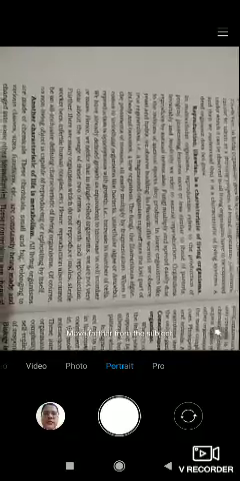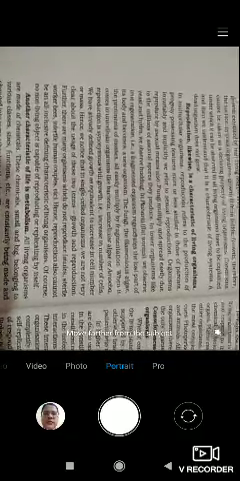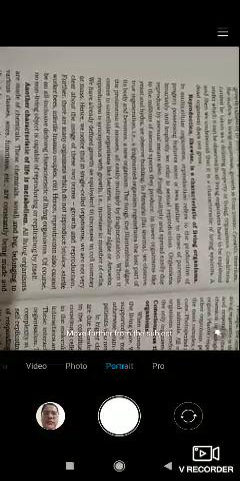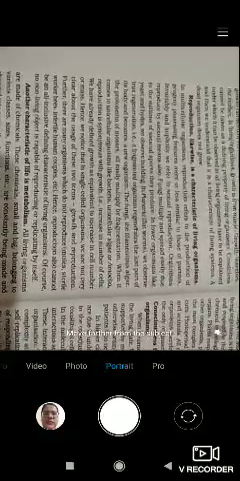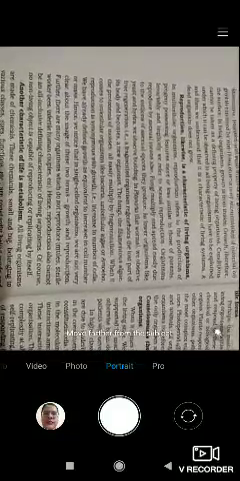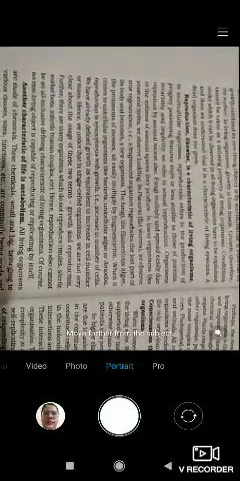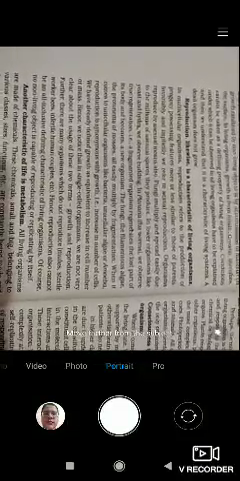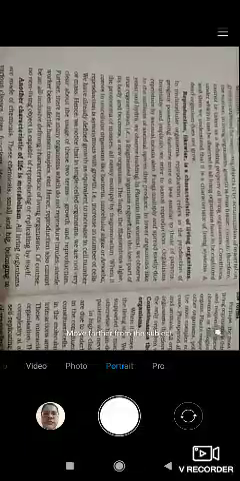This is the end of the topic today. I request the students to please read these paragraphs more and more, so that if there are any doubts or confusions, they will be cleared by reading this. Try to read it and understand it. This is how you can understand the topics, statements and paragraphs.